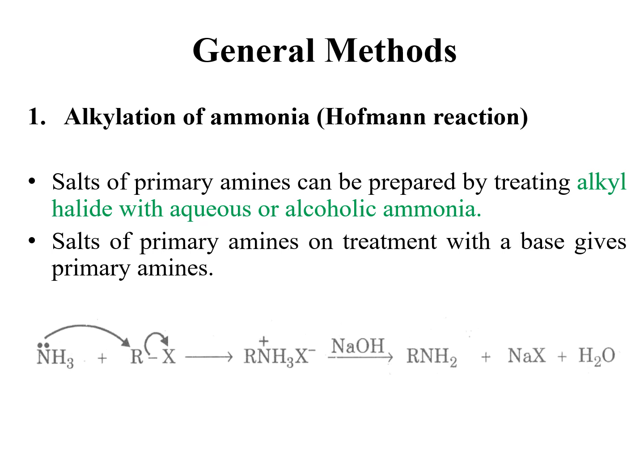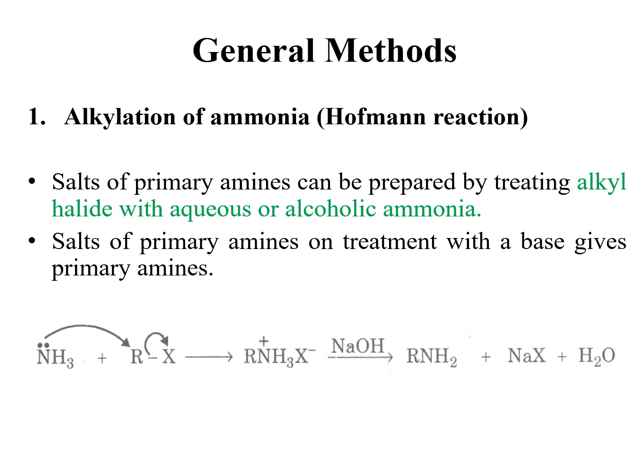So the salt of primary amines on treatment with a base gives primary amines. As we know, halogens have more electronegativity as compared to the alkyl group. So there will be a partial negative charge on the halide and a partial positive charge on the alkyl group. So it means the halide of an alkyl halide has a negative center and the alkyl has a partial positive center. And we know from our previous knowledge that ammonia is a base according to Lewis and according to Lowry-Bronsted, because it can donate its lone pair of electrons.